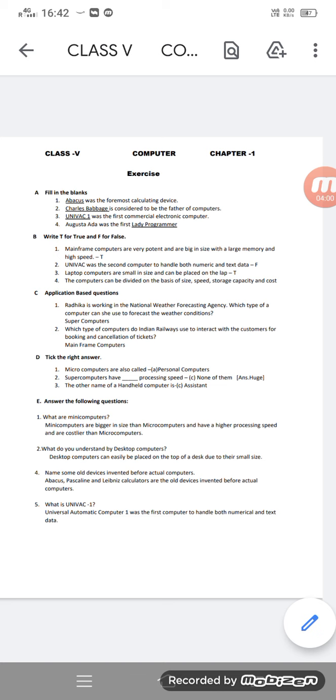Then what is UNIVAC 1? Fourth question. Universal Automatic Computer 1 was the first computer to handle both numerical and text data. So these are the answers for the exercise of chapter 1. Two corrections are there. It will be corrected in your PDF.